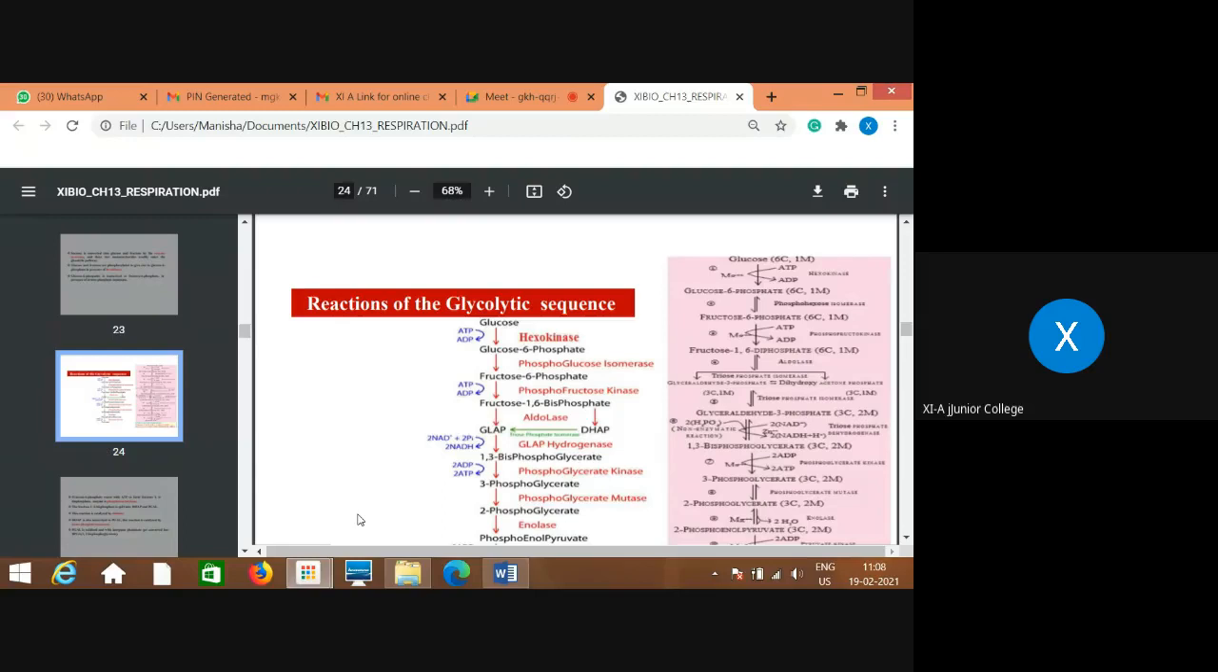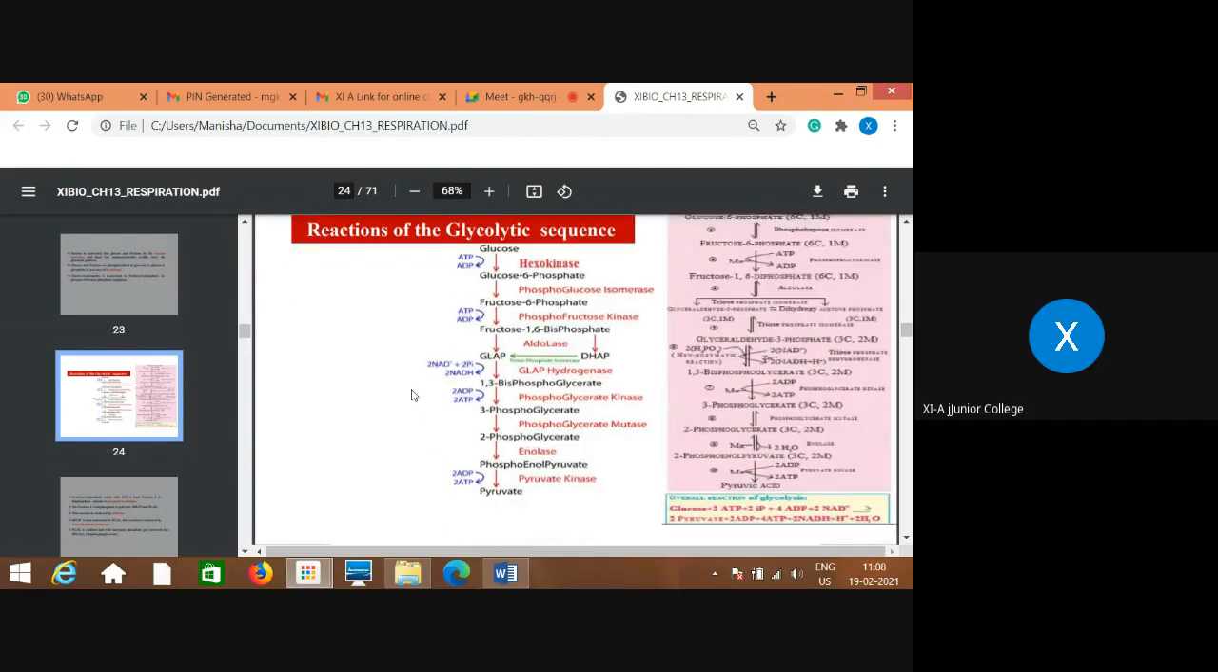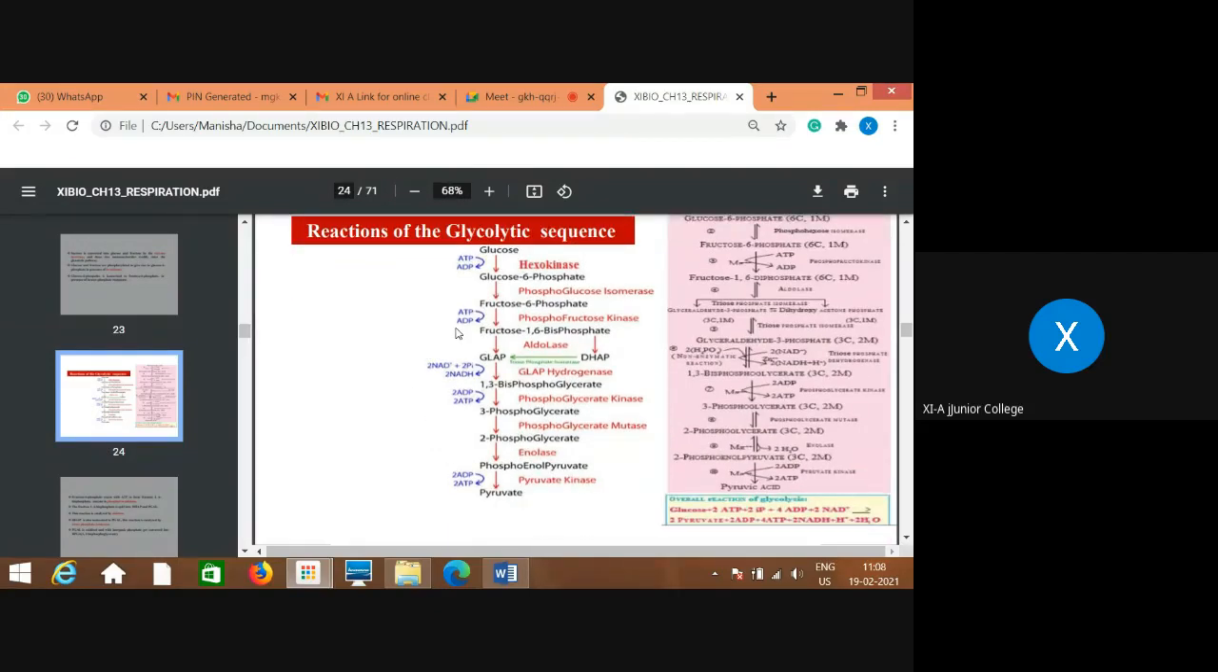Though you don't write these enzymes, it doesn't matter, but this sequence, synthesis and utilization of ATP, that is very, very important. That is first step and third step, ATP is utilized. Fourth step, splitting of 6 carbon compound into 2 molecules of 3 carbon compound. Then fifth step, immediately at this stage, there is formation of NADH2. And then seventh and 10th last step, there is the synthesis of ATP. You remember like this, okay?